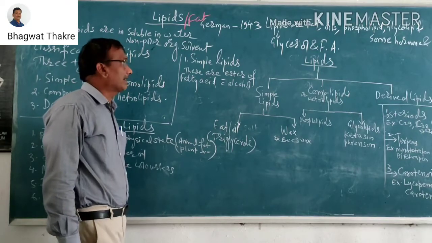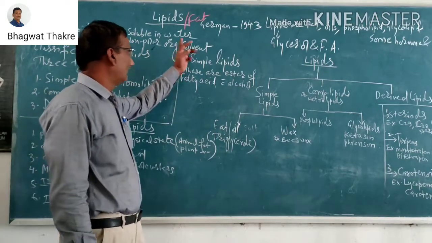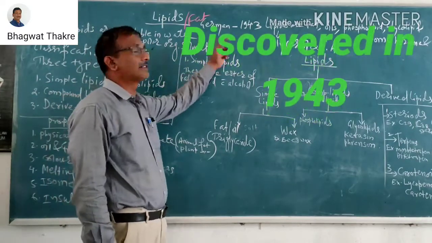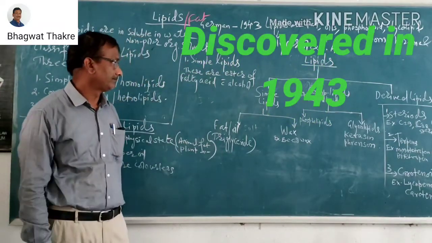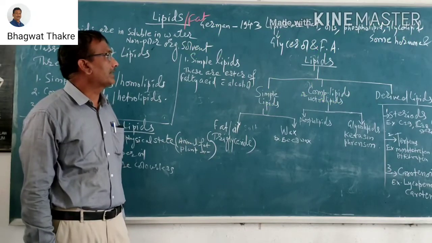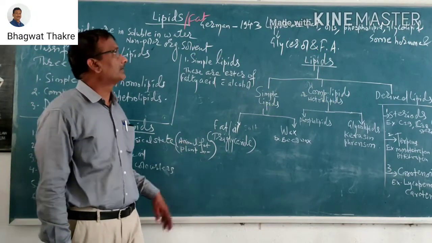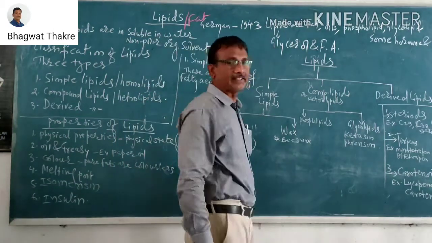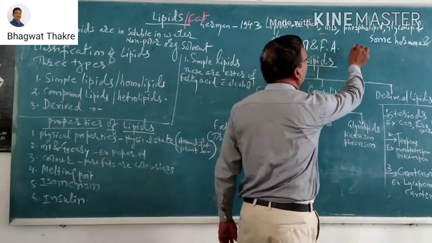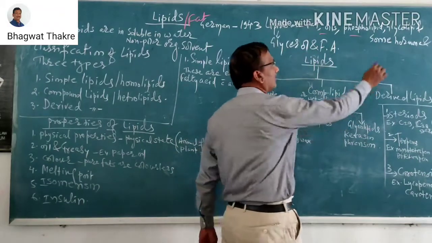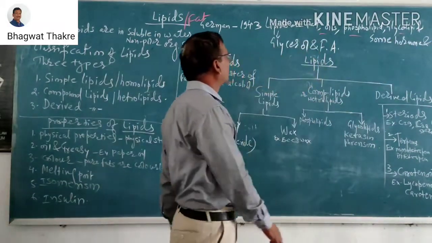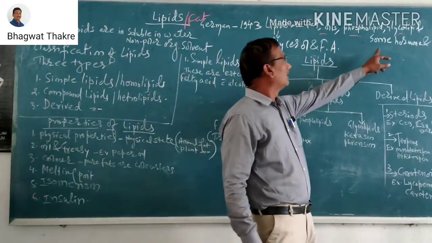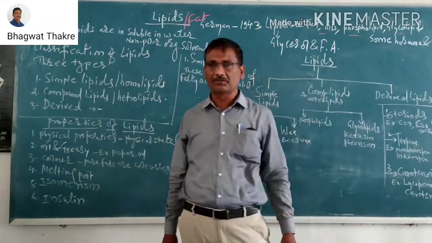You know the first idea about the lipids was established in 1943. German scientists found out about lipids: fats, oils, phospholipids, glycolipids, and some lipids are hormones and vitamins.